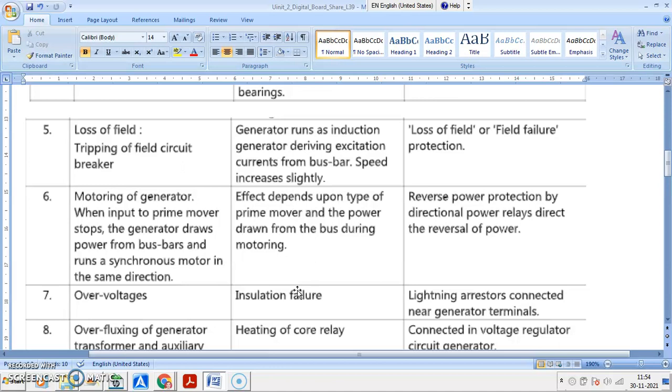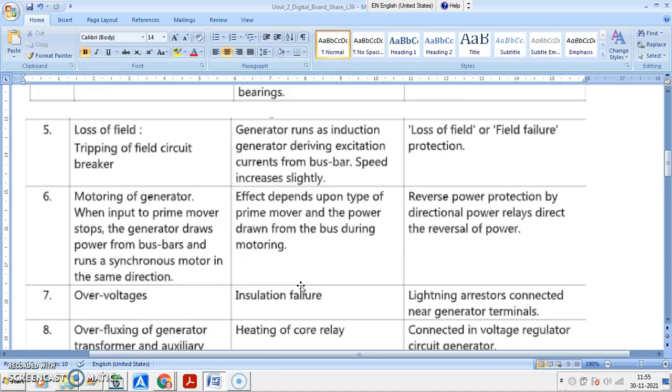Then you have the monitoring of the generator when the input to the prime mover stops. The generator draws power from the bus bar. Then the generator acts as a motor instead of a generator. So it runs as a synchronous motor in the same direction. The effect depends upon the type of prime mover connected to the generator, because different types of prime movers are used based on the type of power station.